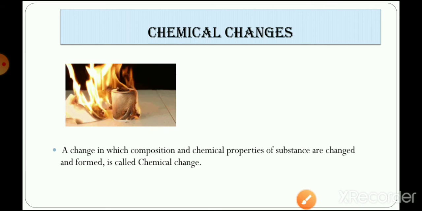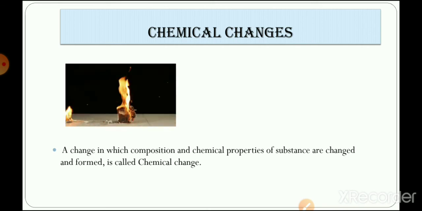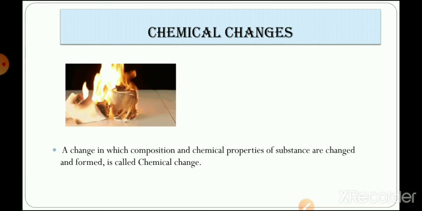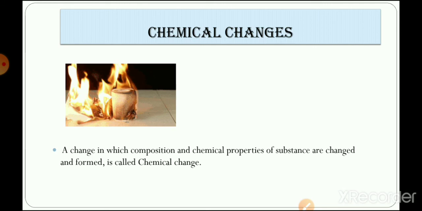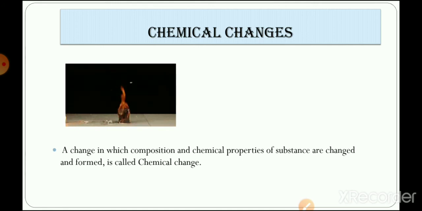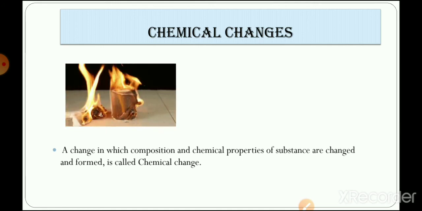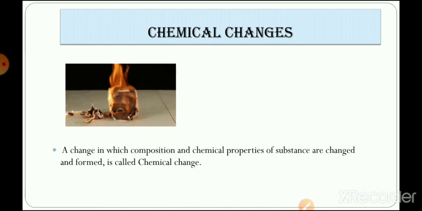Let's take an example, burning of paper. You can see that when we burn the paper, first of all, it is an irreversible change. Yes, all chemical changes are irreversible. We cannot reverse the changes. And when the paper gets burned, the new substance that we get is the ashes, right? So here is the formation of a new substance.